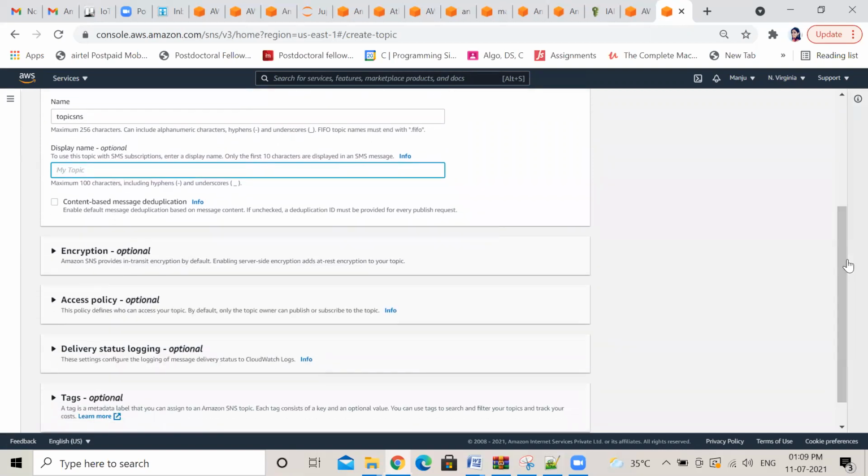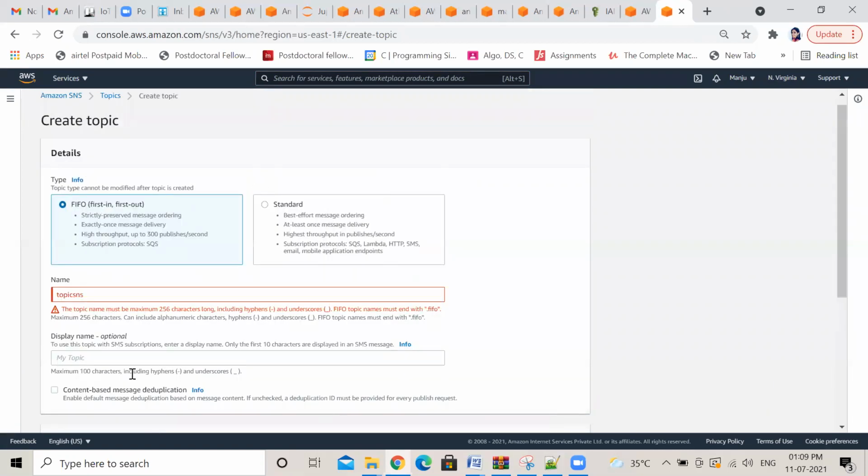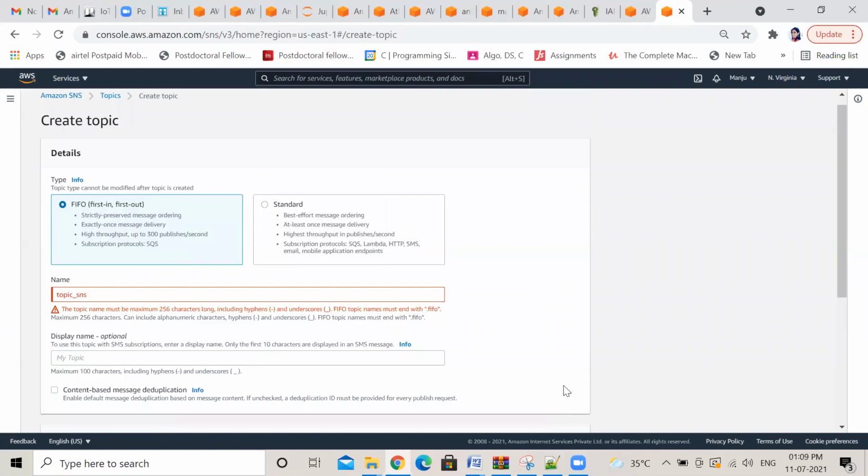Click on next, create topic. Topic name must be maximum 256 characters long, including hyphen and underscore. Topic name must end with FIFO. Okay, you need to create a FIFO.